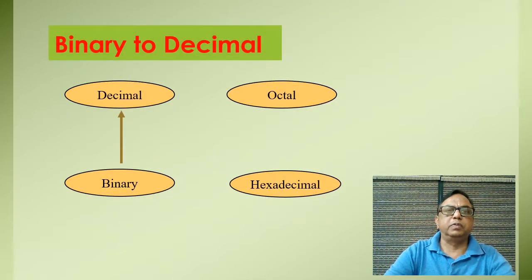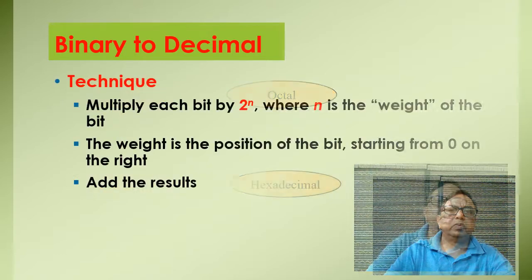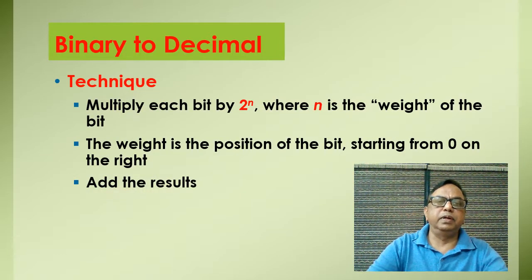First, we will discuss the binary to decimal number system. In binary to decimal conversion, the technique is to multiply each bit by 2 to the power n, where n is the weight of the binary bit, the position of the bit starting from 0 on the right, and add the result.